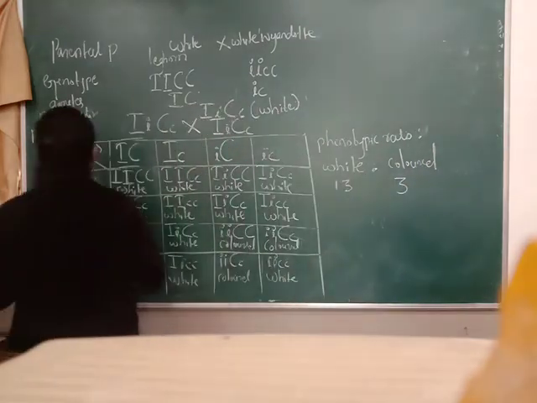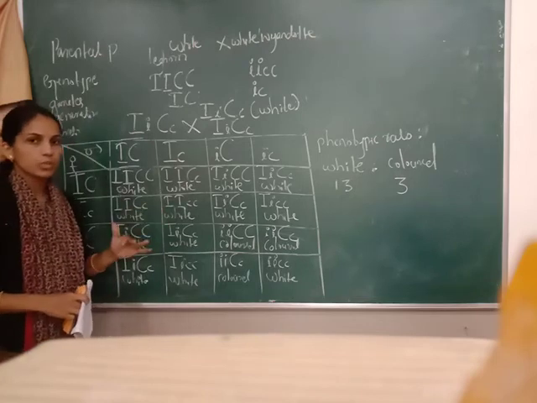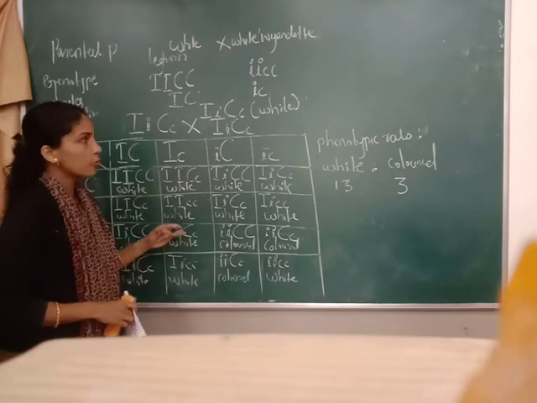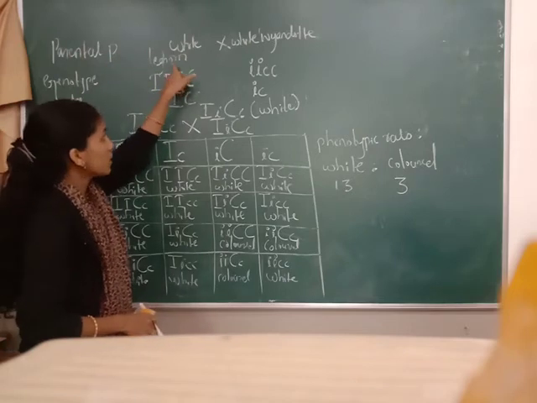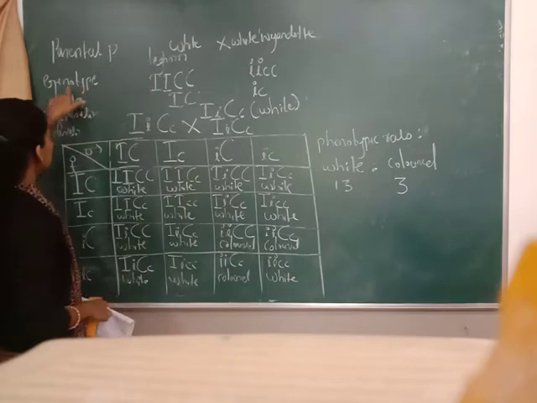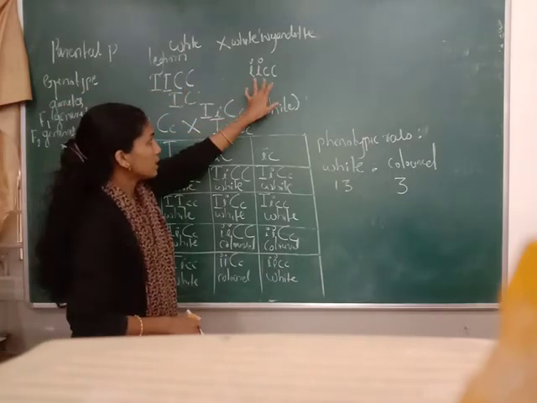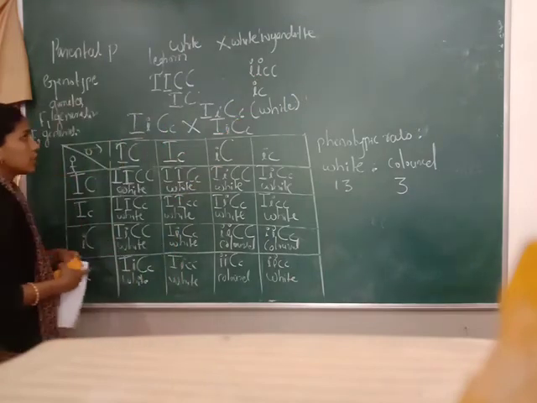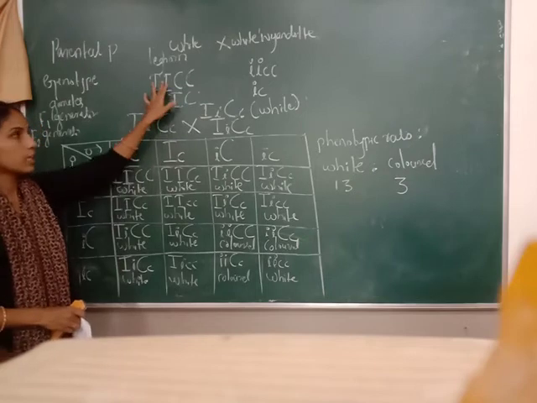Okay. So for the dominant epistasis, we took the example of plumage color in fowls. For the parental phenotype, we took the white leghorn and the white bandeau tail. For the white leghorn, the genotype is capital I, capital C, and here small i, small c. Actually, this white is genetically colored, but externally it looks white.